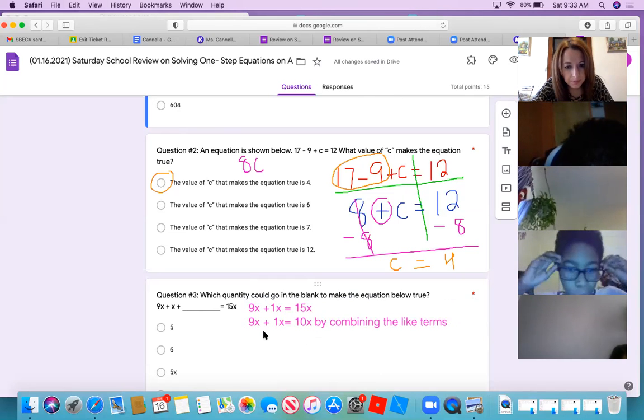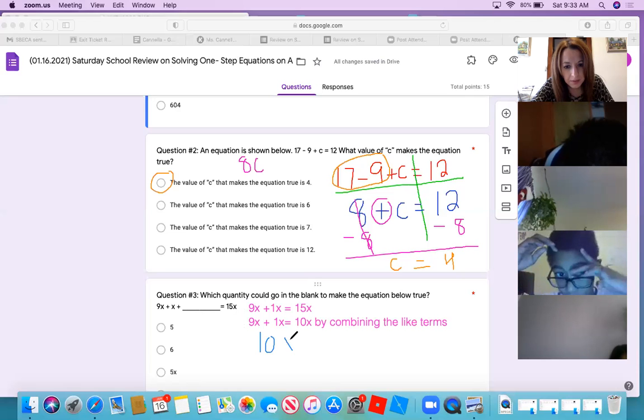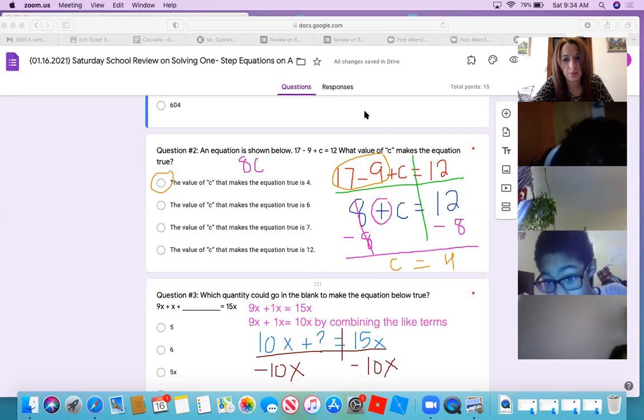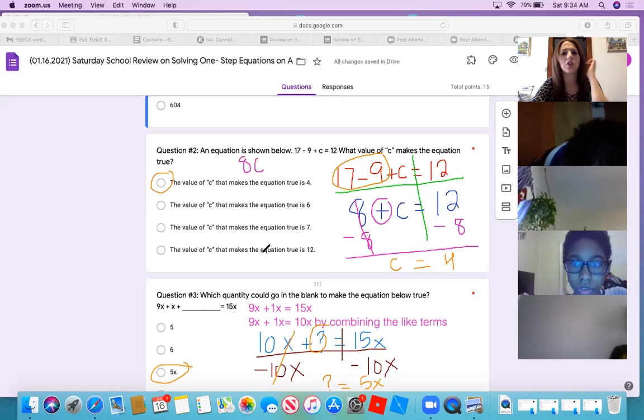So she says 10x plus some number equals 15x. She said make the wall, do all the 3 steps we've been working with, right? Subtract 10x on both sides, because what you do to one, you do to the other. She said that the x's cancel out. I'm just recapping what Abigail said. So now the question mark is going to equal 15 minus 10, which is 5x. 5x is the answer. Questions?